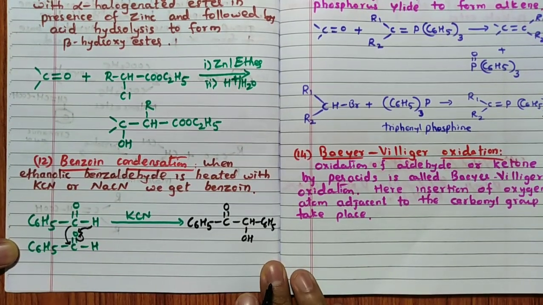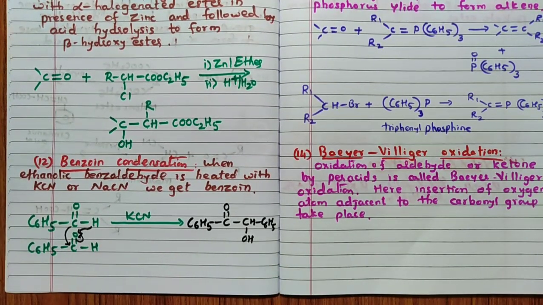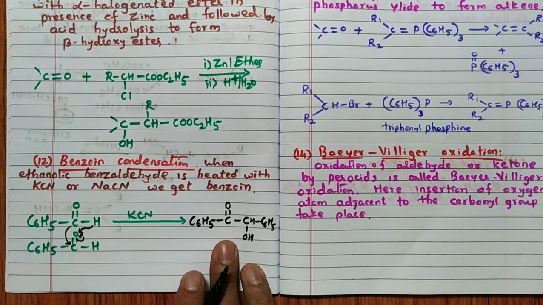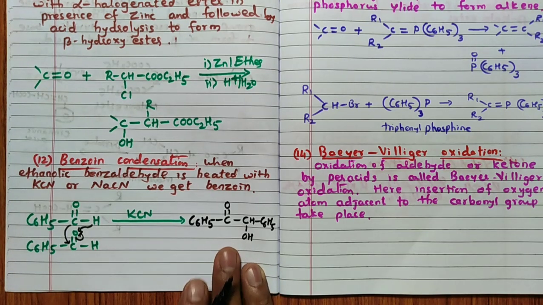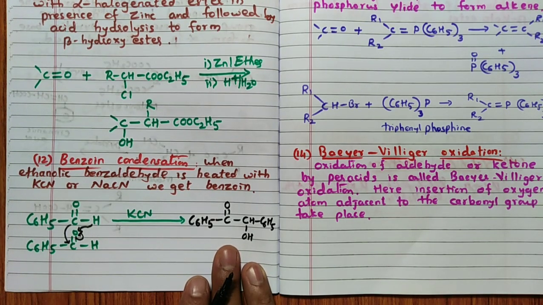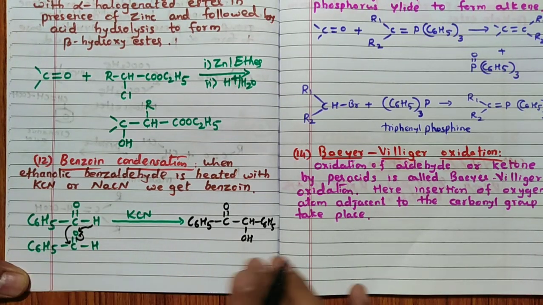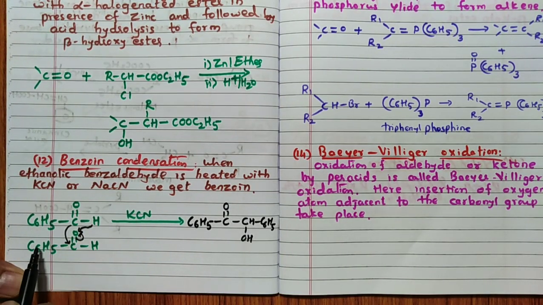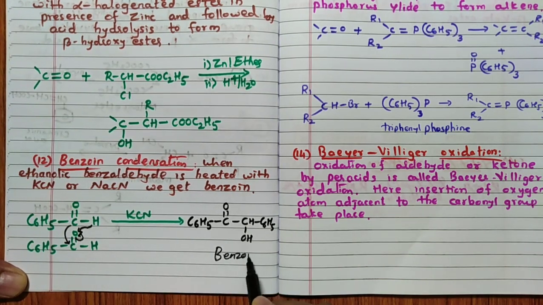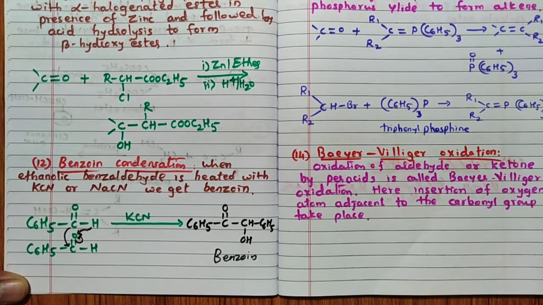Then you can see C6H5. Here CN is not involved in the product, remember. This we call benzoin. CN is only taking the reaction from this to this. So when ethanolic benzaldehyde is heated with KCN or NaCN, you are going to get benzoin. So this we call benzoin condensation.